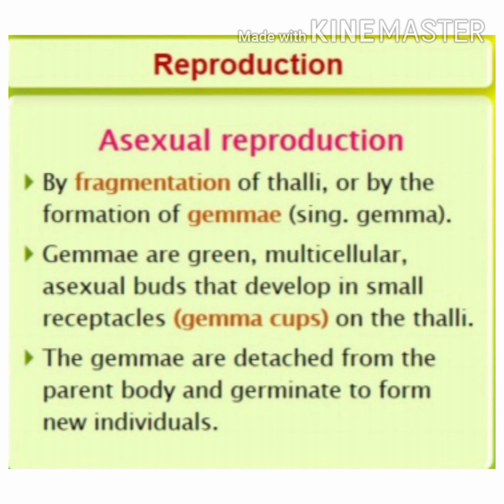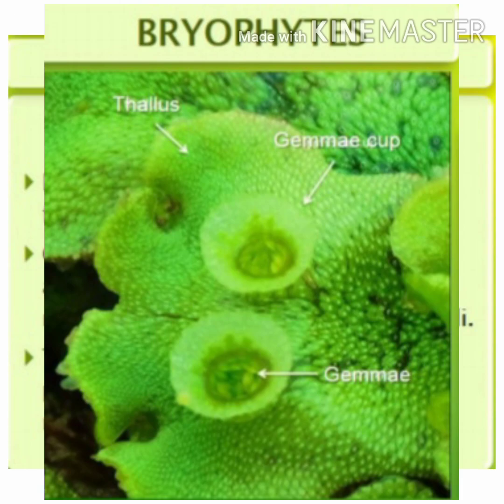Gemmae are green multicellular asexual buds that develop in small receptacles called gemmae cups of the thalli. The gemmae are detached from the parent body and germinate to form a new individual. Here you can see the structure of gemmae, which is located inside a receptacle called the gemmae cup.